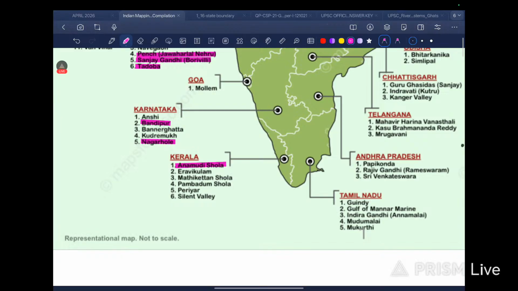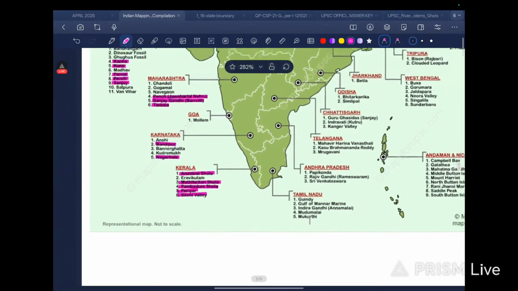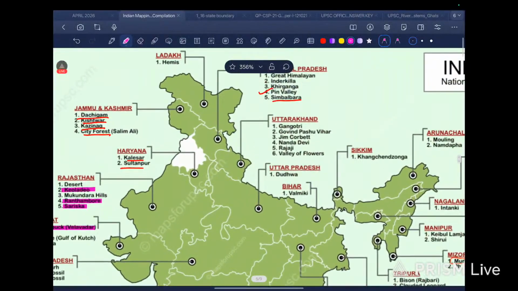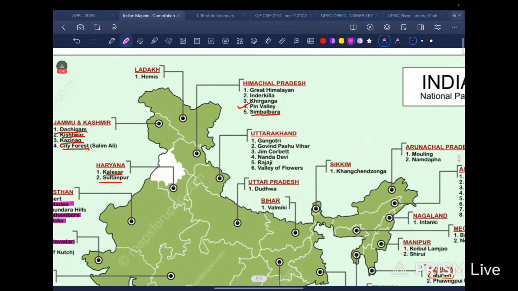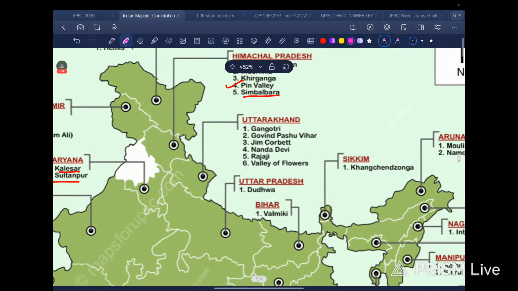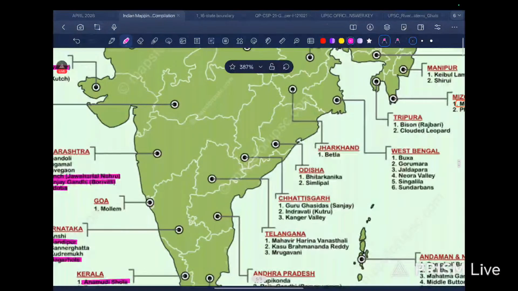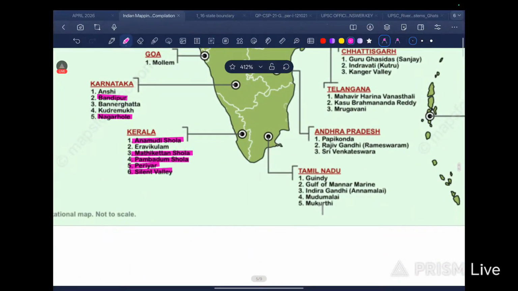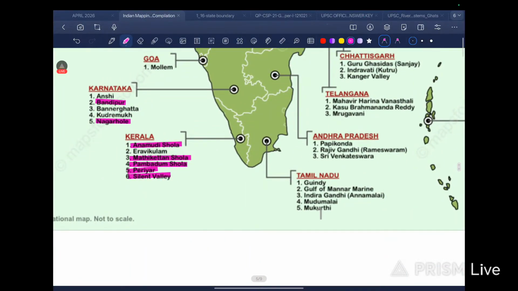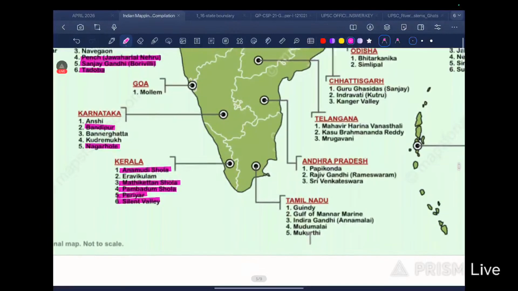Then in Kerala we have Annamudi, Shola. All the words that are ending with Shola are basically in Kerala. Then Mathi, Kabetam, Shola, Pambadun, Shola, Periyar and Silent Valley. I get confused between Pin Valley and Silent Valley. Pin Valley is where? Acha, Valley of Flowers. Okay. This is Silent Valley. Remember this. Kerala is Silent Valley.